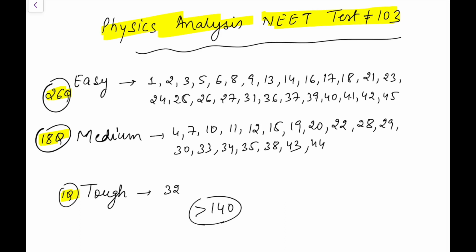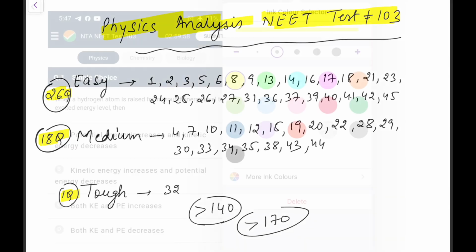In a tough paper, one or two mistakes won't matter that much, but here one or two mistakes will matter too much. And for those who are very good in physics, it should be 170 plus. It is one of the easiest ones I have solved till now.